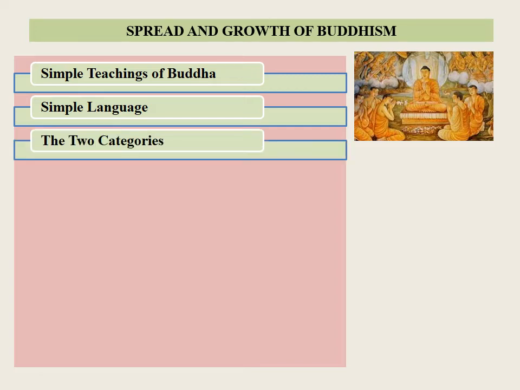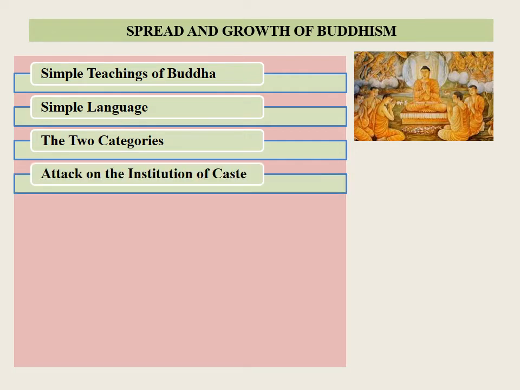The two categories. The followers of Buddha were divided into two groups, the Upasakas or lay disciples who lived with their families, and bhikshus or monks who became ascetics after renouncing the world. Attack on the institution of caste. The members of the Buddhist faith enjoyed equal rights without any discrimination between rich and poor.